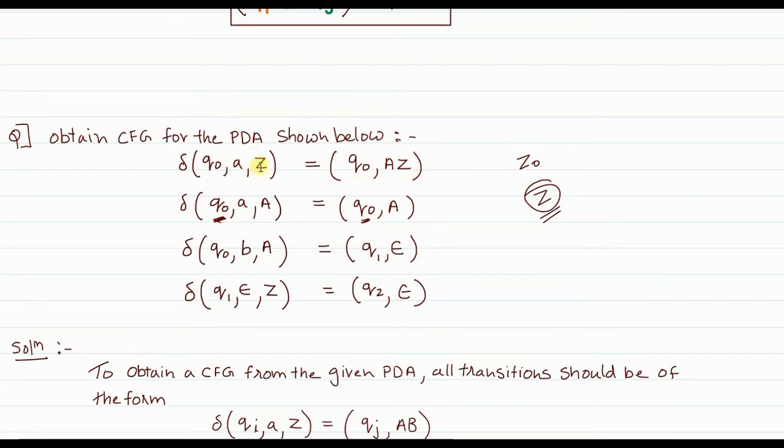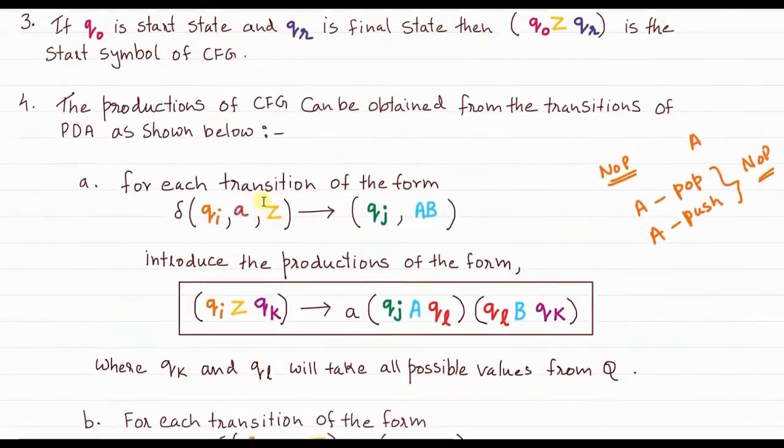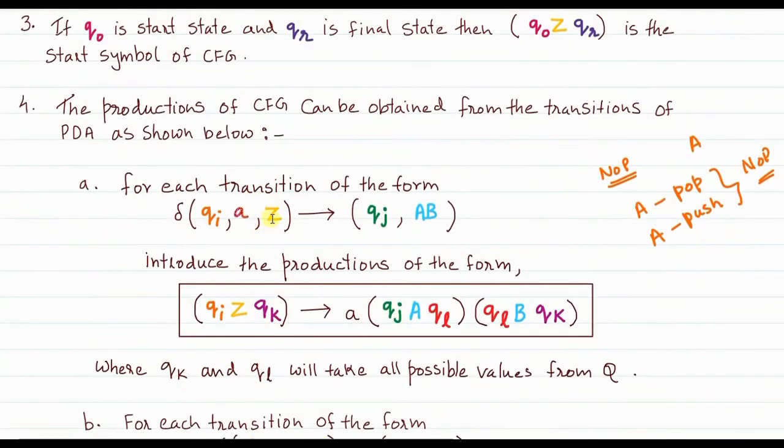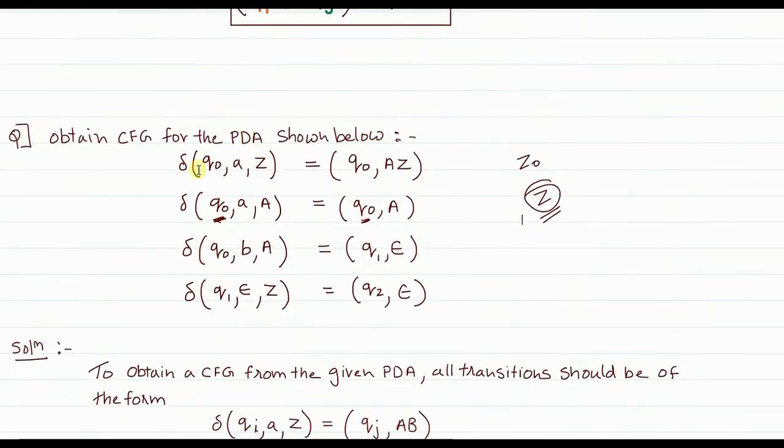This Z here does not mean a placeholder. I had told you that when I write Z it is a placeholder, but now this is not a generalized thing, this is a problem-specific case. So when I am writing Z here, it's not a mistake. This Z means Z0, it's the token. That means the stack is initially empty. Fine. To clear the confusion, if you get confused in the exam also, if they have given you transitions only, it is better to draw a PDA side by side and check what exactly the PDA is.